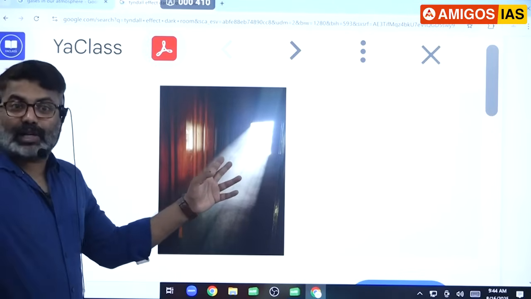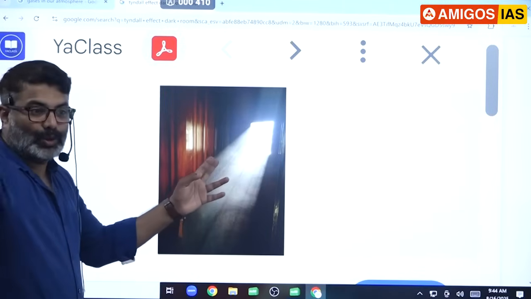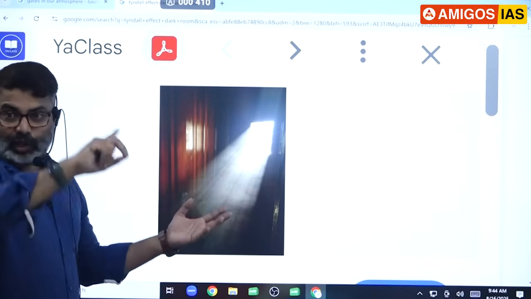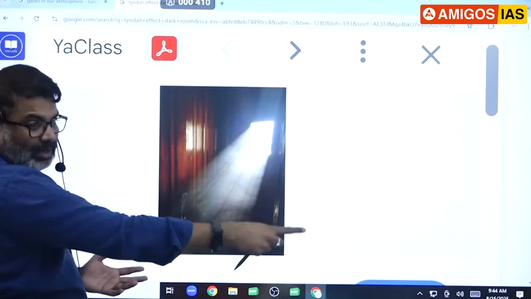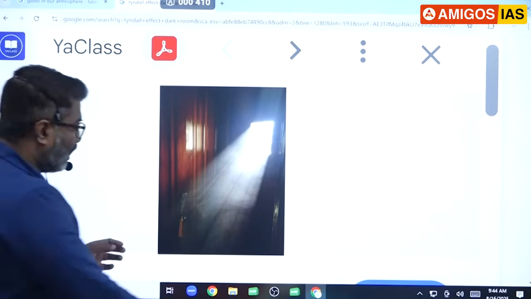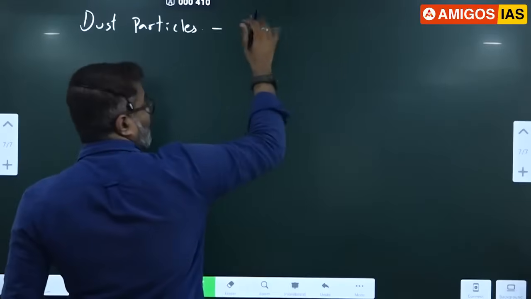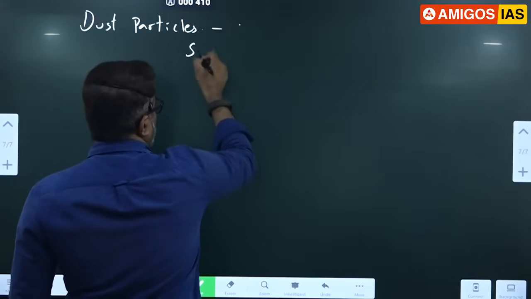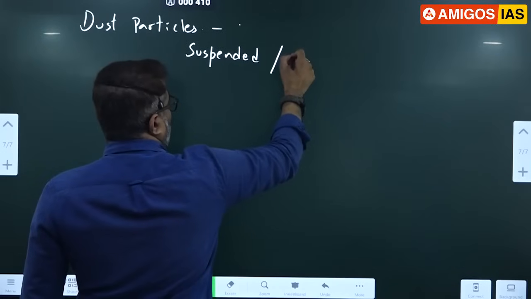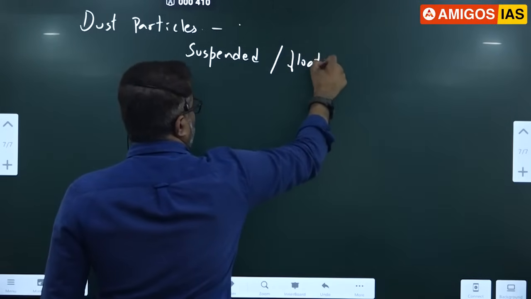And also we have too many lights now. Too much light. Because of that we are unable to see. If you turn off all the lights and turn on only one light, you'll be able to see those dust particles there. Okay. So what are dust particles? Basically they are suspended, freely floating particles in the air.